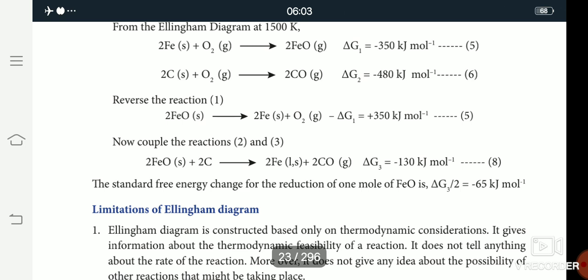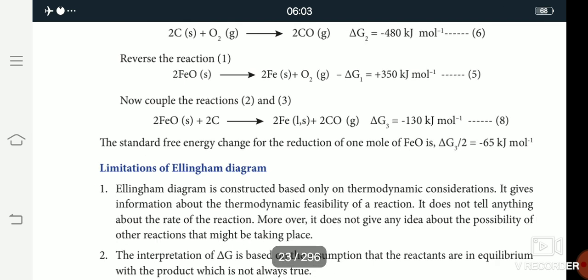Then a reducing agent is added to the iron oxide. Here the reducing agent is carbon, so the products are iron and carbon monoxide. The delta G value is minus 130 kilojoule per mole. So this is the application of the Ellingham diagram.